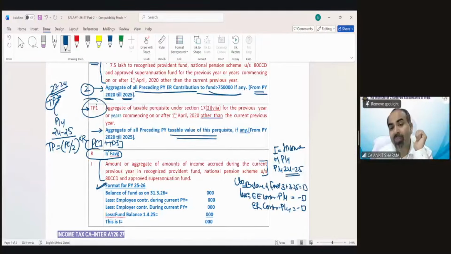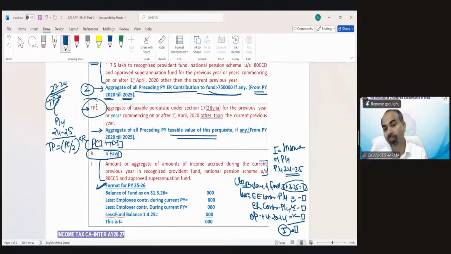And now opening balance of fund. Opening balance means the 1st April 2024 fund value. So if out of the closing balance of fund, I reduce employee contribution, employer contribution, and opening balance of that fund, that would be my income. So that would be the I. So closing balance, reduce employee contribution, employer contribution of current year, and opening balance fund value. The balance would be your I, that is your income.